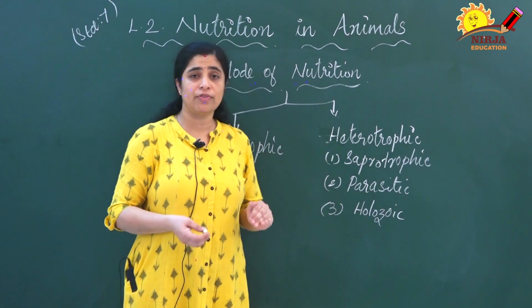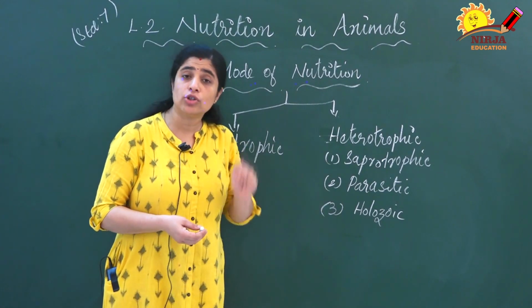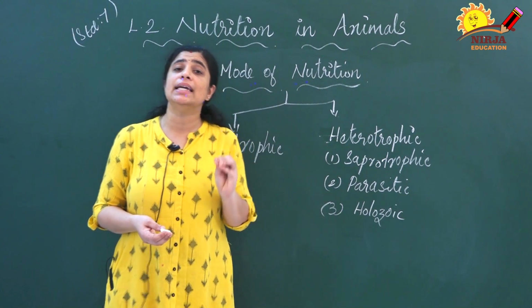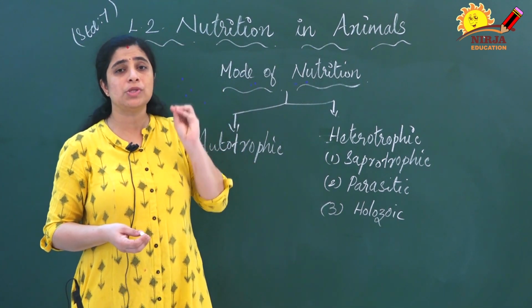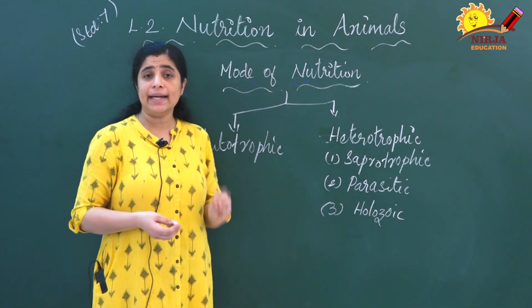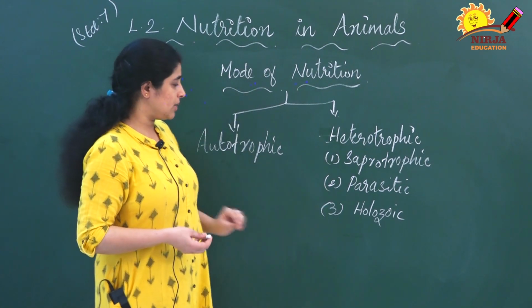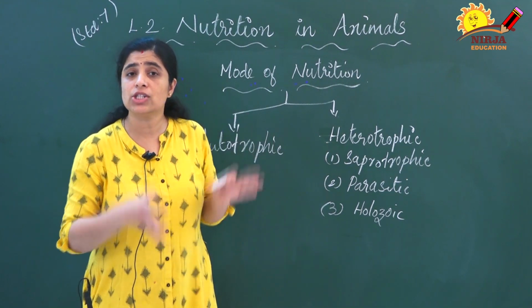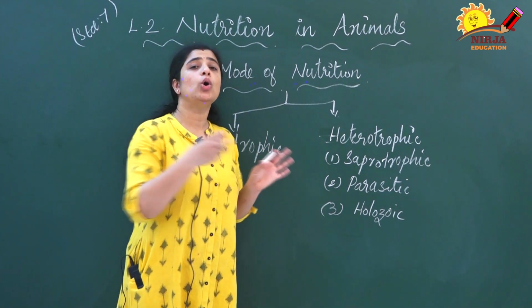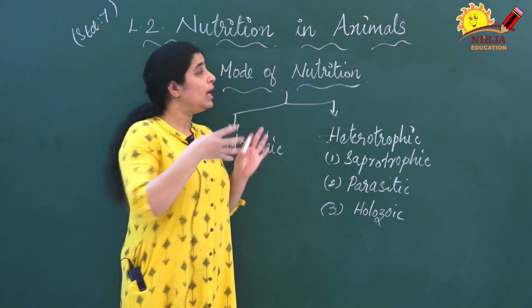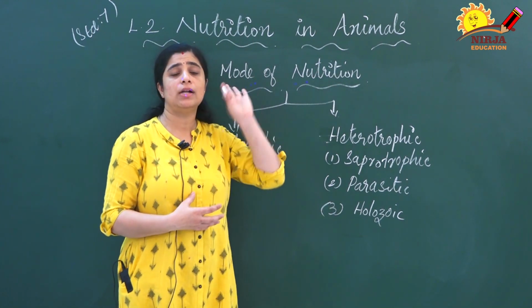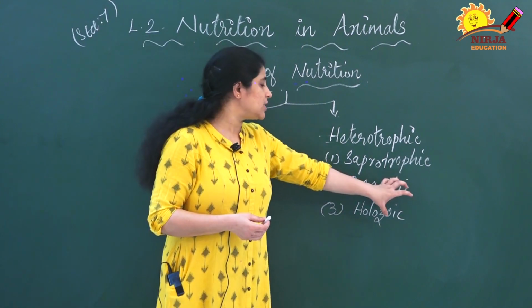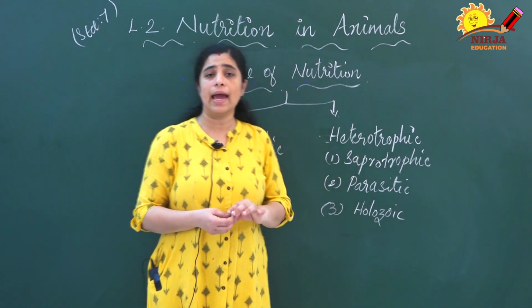What is saprotrophic mode of nutrition? Saprotrophs get food from dead and decaying matter. And the second one is parasites. Parasites get nutrients from a host plant or host animal. Here we are discussing animals, so they get food from host animals. Such animals are parasitic animals.